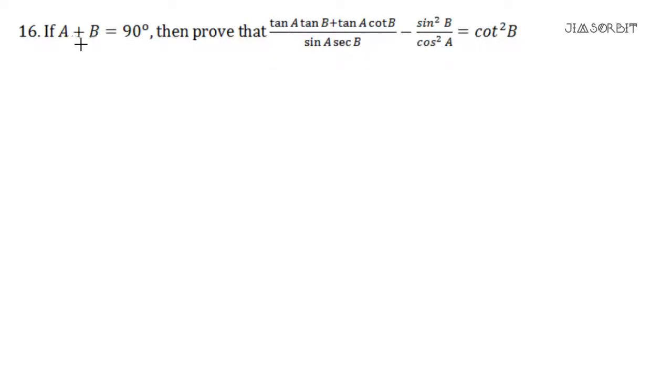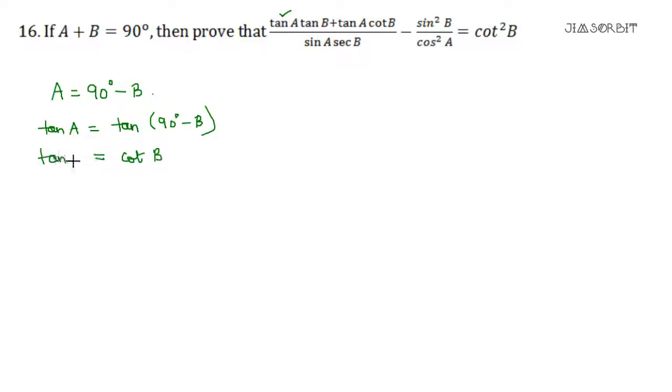is equal to this. Remember, if a plus b is 90, you can easily say that b is equal to, or a, whatever you write, because we want the answer in b, so let us write a is equal to 90 minus b. You can say, now start. Let us change this. So we want tan a, okay, we don't need this tan a into tan b. Let us take tan of it. So tan a will be what? Tan 90 minus b. So what is tan 90 minus theta? Cot theta. So this will be cot b. So we have found tan a in terms of cot b. One is done. Okay, this one is also done.